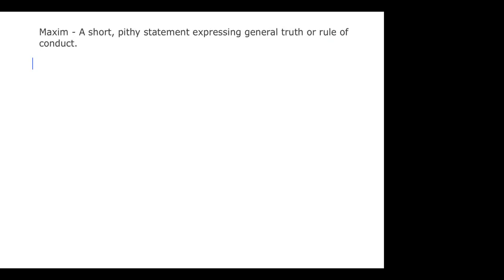Okay, coming to maxim. Now, what are maxims? Maxims are, again, you have come across, you just know the maxim, but you don't know that they are called maxim. So a short, pithy statement expressing general truth or rule of conduct. Okay, I'll give you examples and then it will be easy for you to understand what I'm saying.